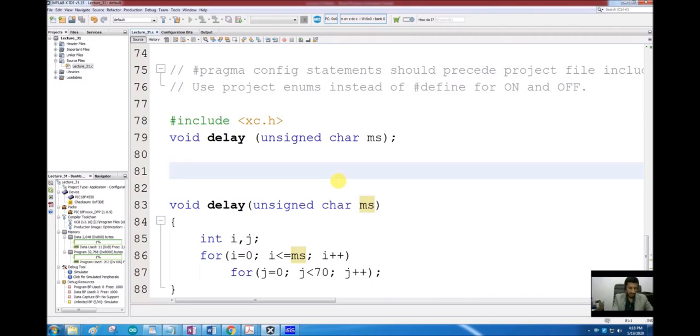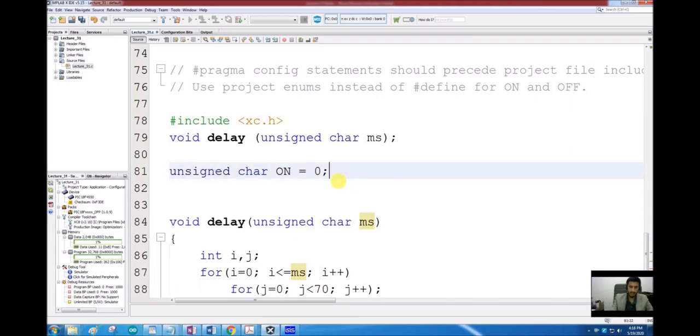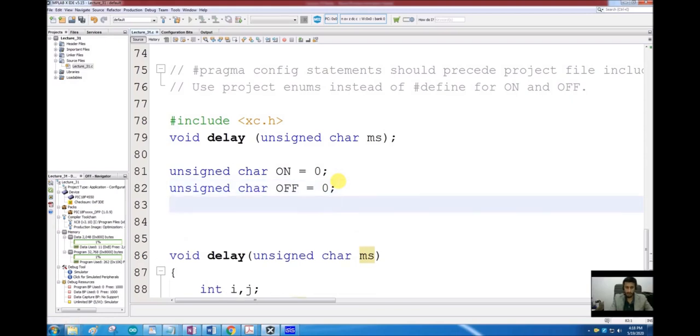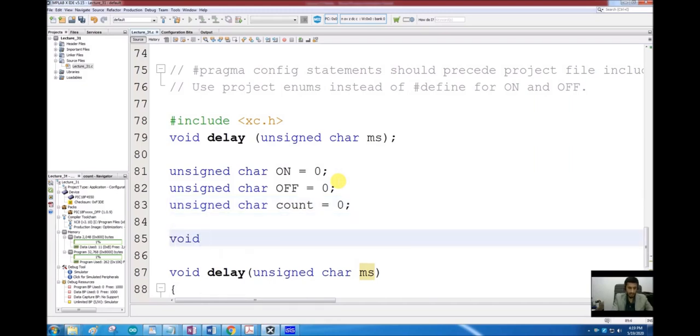So for that we are going to define two variables: unsigned character on is equal to 0, then unsigned character off is equal to 0. And then we want to count how many times our push button was pressed, based on which we are going to control our speed. So we are going to declare another unsigned character, count is equal to 0. After that we'll start our main loop.